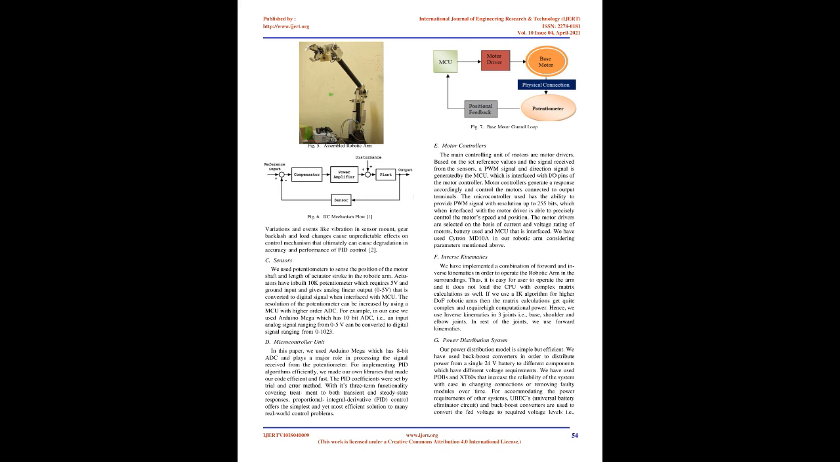C. Sensors. We used potentiometers to sense the position of the motor shaft and the length of actuator stroke in the robotic arm. Actuators have an inbuilt 10K potentiometer which requires 5V and ground input and gives an analog linear output, 0-5V, that is converted to a digital signal when interfaced with the MCU. The resolution of the potentiometer can be increased by using an MCU with a higher order ADC. For example, in our case we used Arduino Mega which has a 10-bit ADC, i.e., an input analog signal ranging from 0 to 5V can be converted to a digital signal ranging from 0 to 1023.